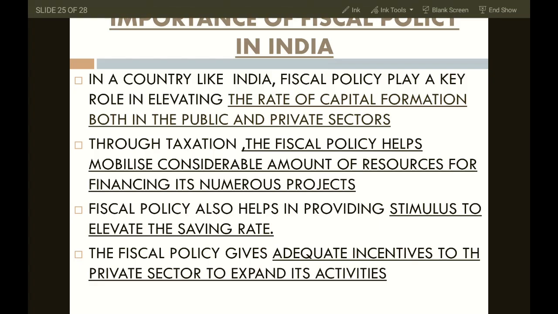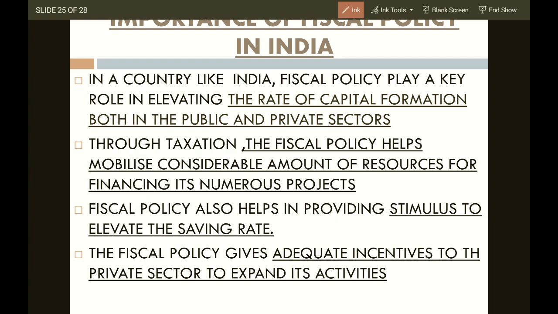Now, what is the importance of fiscal policy? Fiscal policy plays a very important role in our country for stabilizing the economy, generating employability, eradicating poverty, developing infrastructure, removing regional disparity, and reducing the difference between income and wealth.